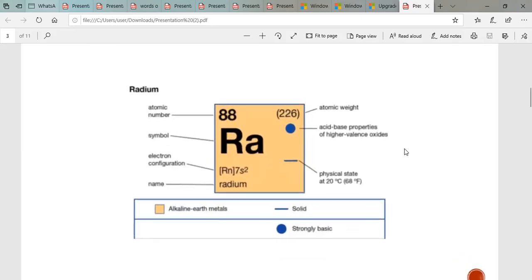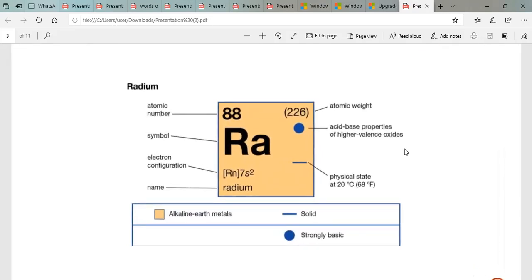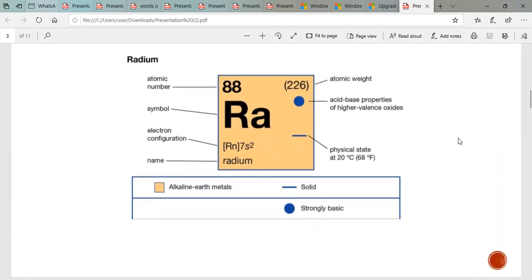Here is the structure of radium. Its atomic number is 88. Its atomic mass is 226. Its symbol is Ra. The electronic configuration of radium is 7s2. It has 2 electrons in the outermost shell. Its name is radium. Its physical state at 20 degrees Celsius, which is 68 degrees Fahrenheit, is solid. It is strongly basic and it occurs in the alkaline earth metals. So here is the structure of radium.